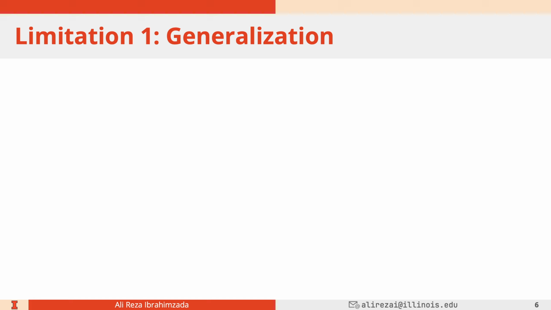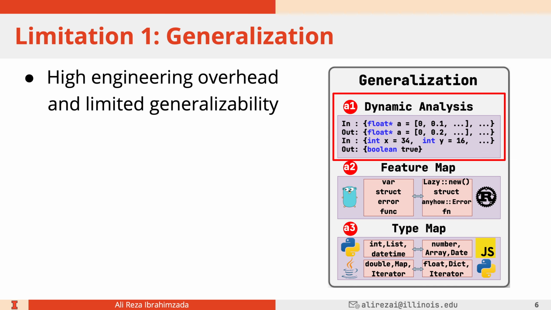Beyond the fact that they could only work for certain programming language pairs, for example, AlphaTrans was working only for Java to Python, let's look at some of the other limitations here. The first one is the generalization problem. As I mentioned before, these existing tools which are published only work for certain language pairs, and there is a lot of high engineering overhead involved in trying to make them work for other languages.